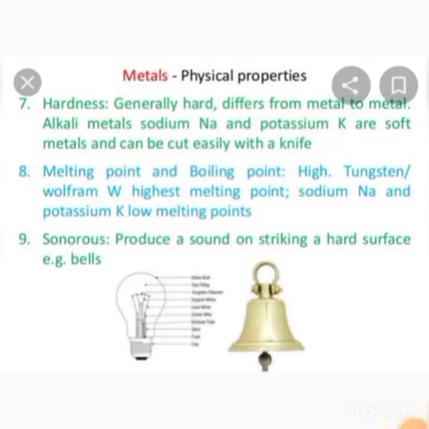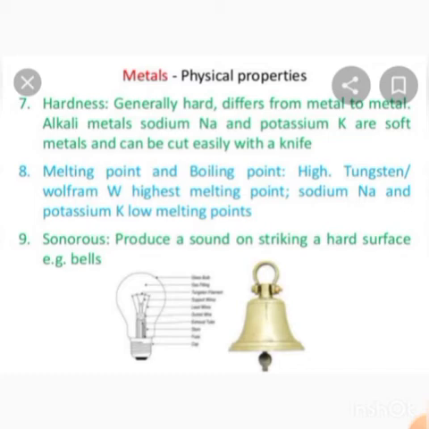Next, hardness. Metals are generally hard. It is different from metal to metal. Alkali metals, sodium, Na and potassium, K, are soft metals and can be cut easily with a knife. Melting and boiling point. Metals, except sodium and potassium, have very high melting and boiling points. That is why cooking utensils are made from metals.